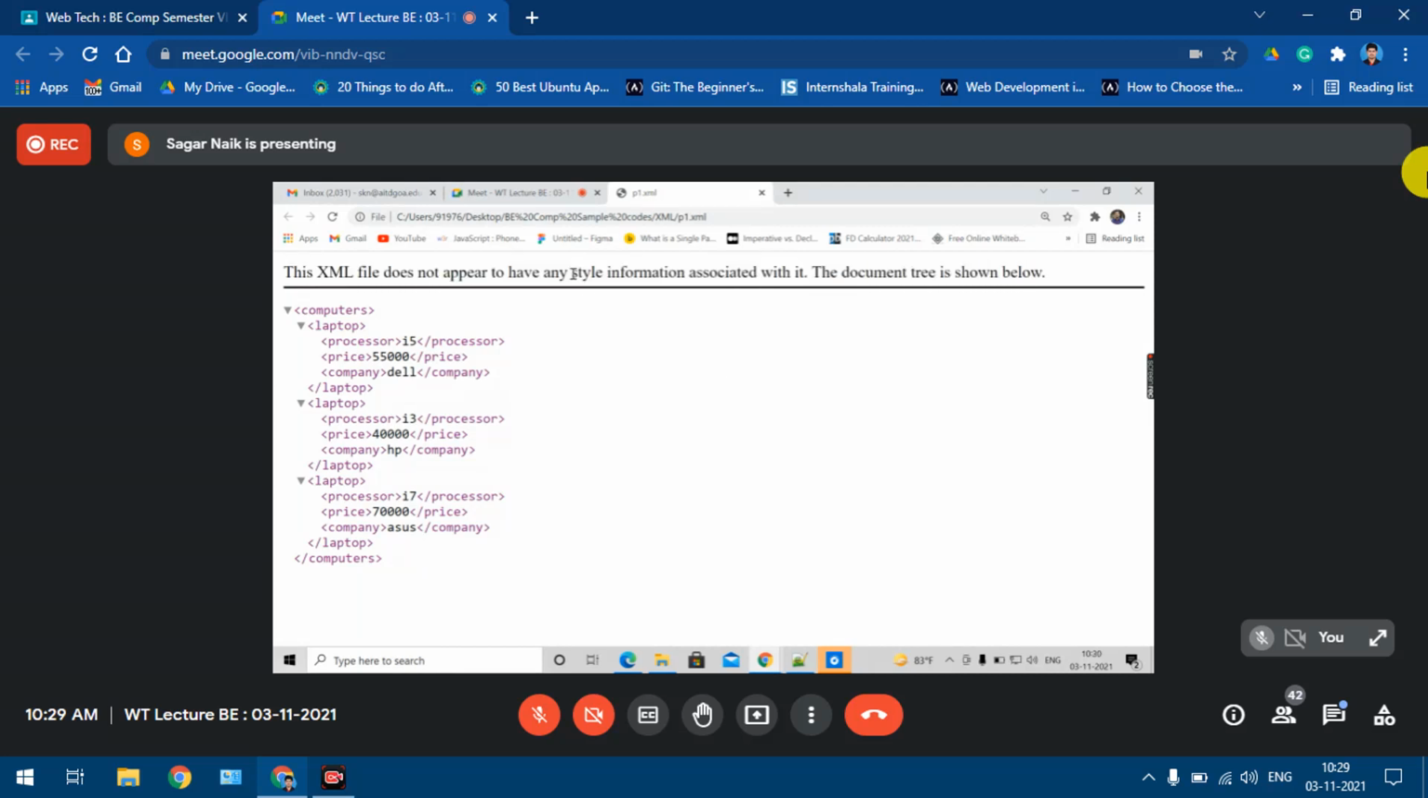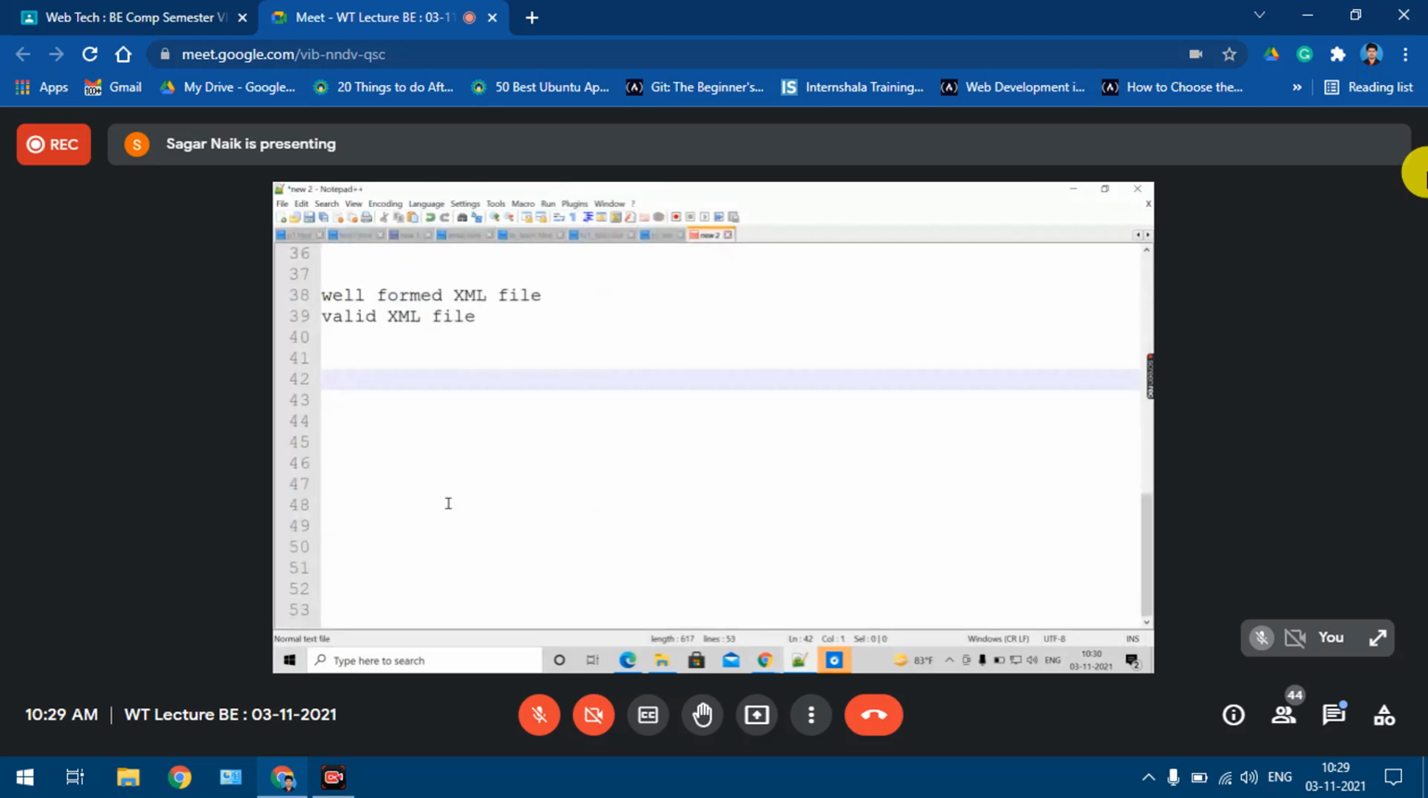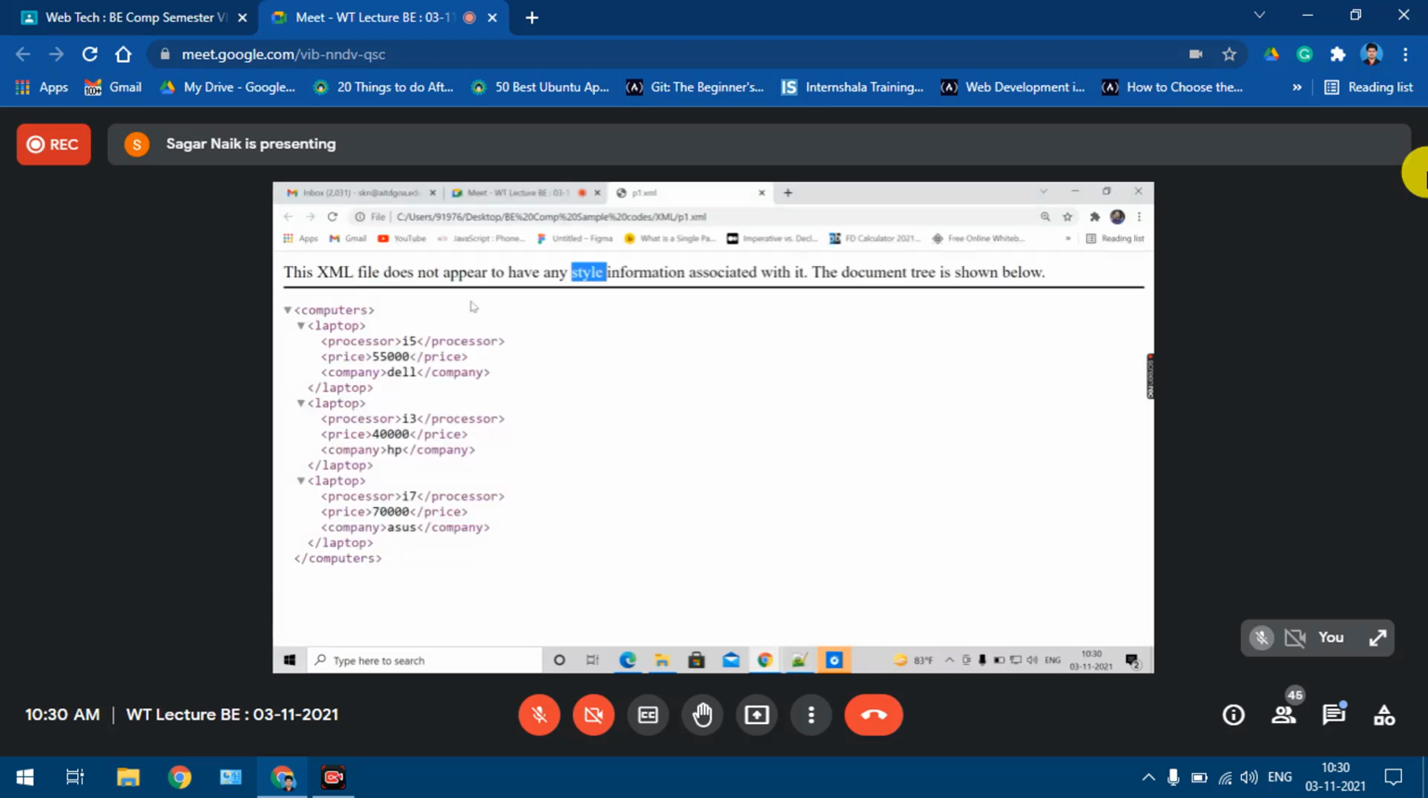Now how to apply the style and display the data in a particular format, we will study using XSLT. That will be the last part of this XML module. So when you open any XML file in the browser, only if it is well formed is it going to show you this entire code.